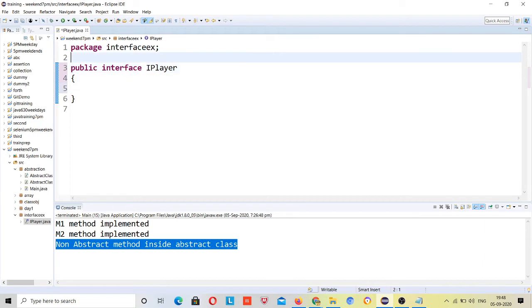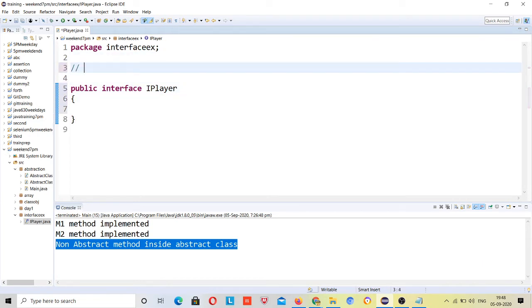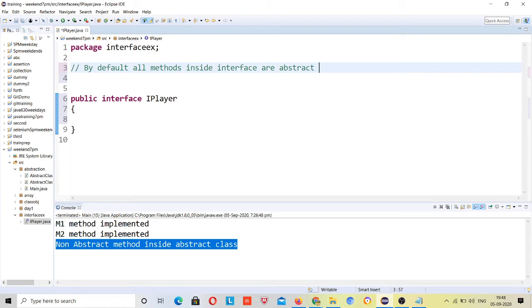So what is an interface? Please note it down: by default, all methods inside an interface are abstract, right? And I will write a point here: ignore Java 1.8, because we don't need to rely on versions.